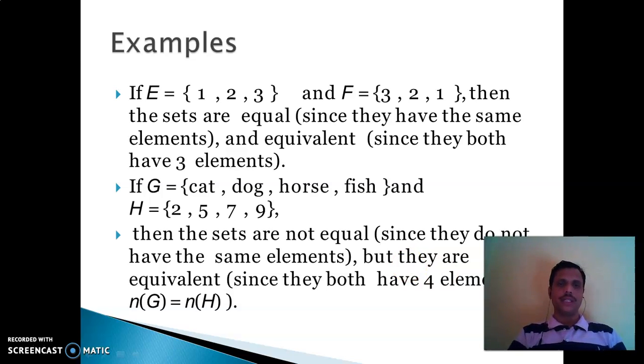If G = {cat, dog, horse, fish} and H = {2, 5, 7, 9}, we observe that cat belongs to G, but cat does not belong to H. That means these two sets are not equal sets, but they are equivalent sets. The number of elements of G is 4 and the number of elements of H is 4.